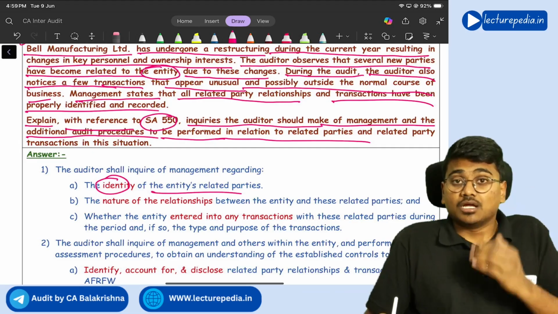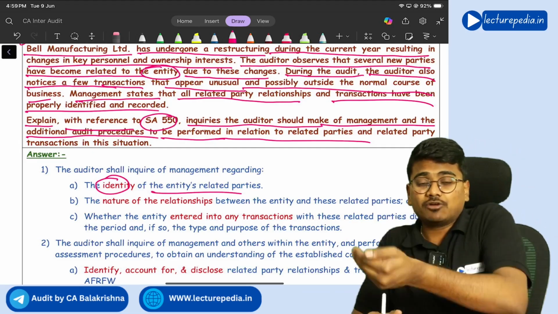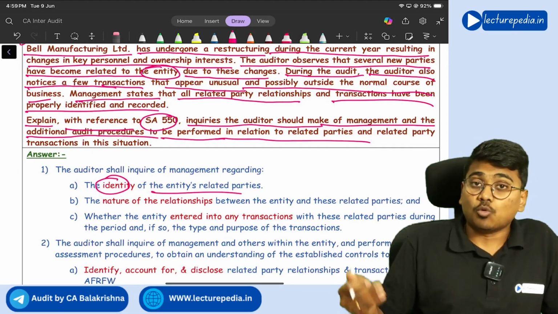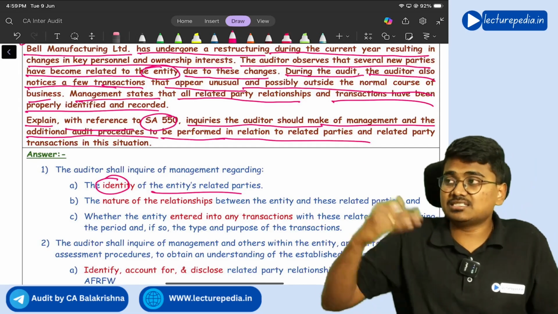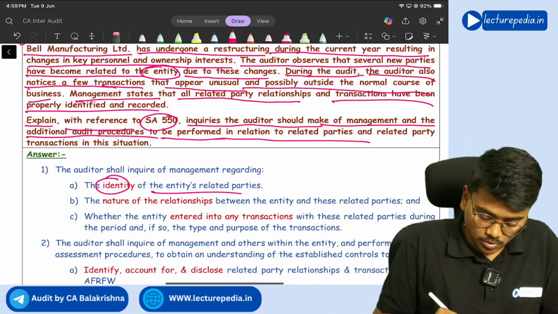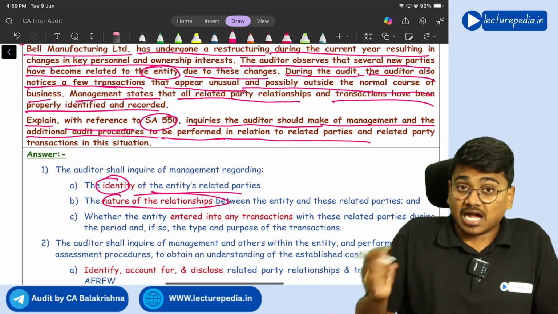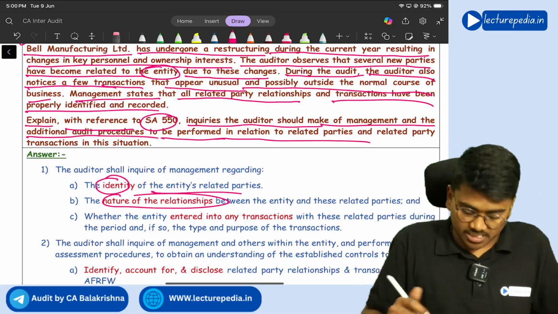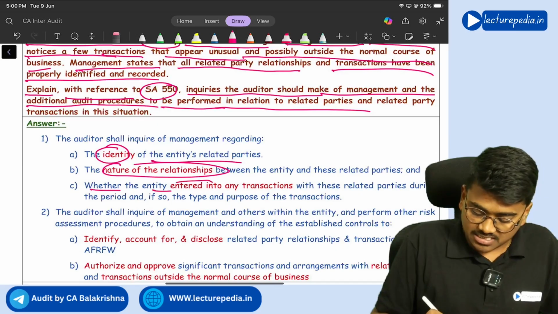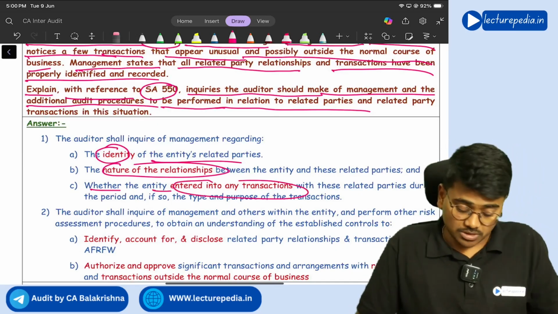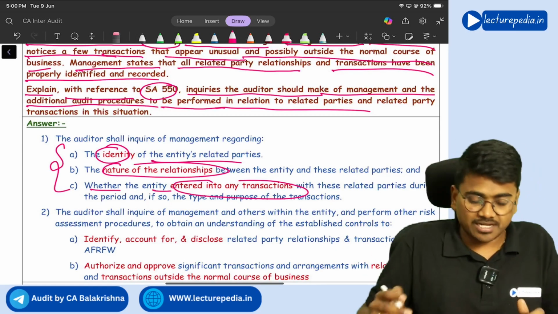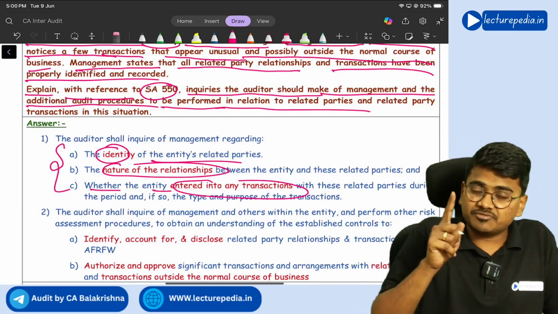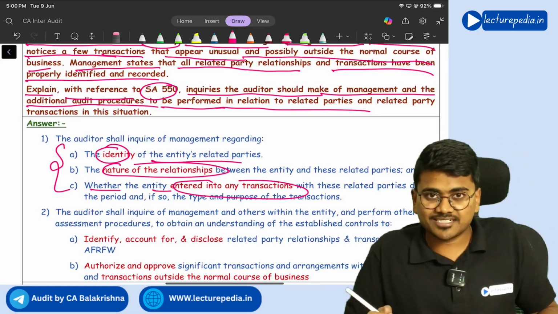After that, the auditor will also inquire with the management about what relationship the entity has with that related party. So, the nature of the relationship. After that, what transactions the entity has entered into with that related party. So whether the entity has entered into any transaction with those related parties. So these are the inquiries that you will make with the management with respect to the related parties.